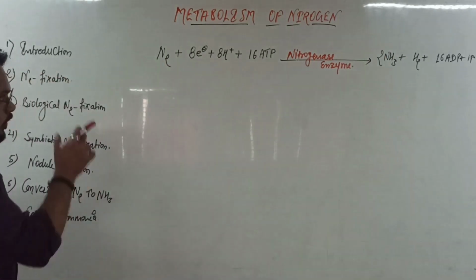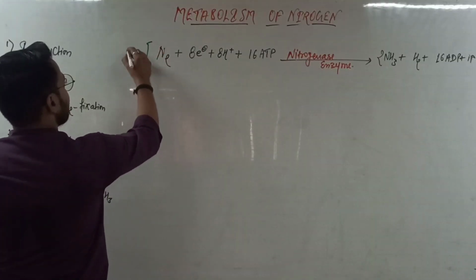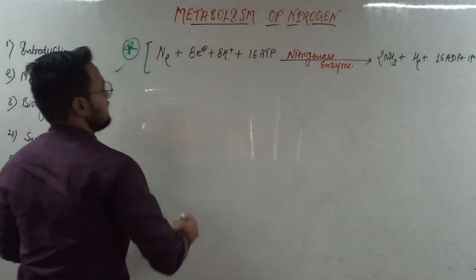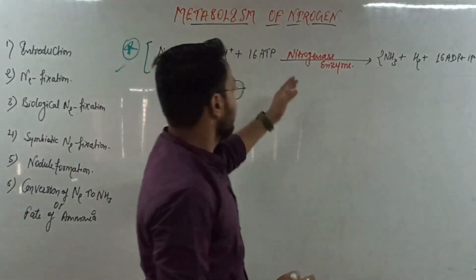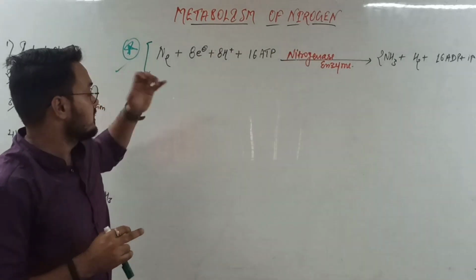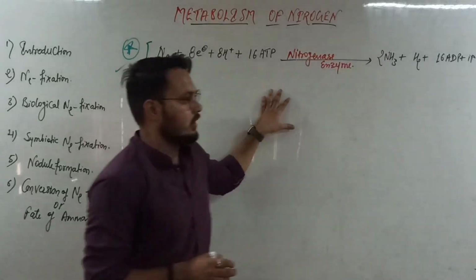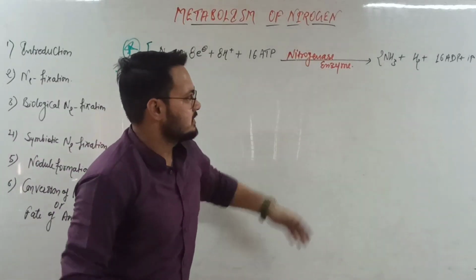That is clear. Okay. So this section is very important from the perspective of exams, the NEET exam, where they can ask you about the enzyme, that is nitrogenase. They can give this reaction without balancing and ask you to balance the reaction.